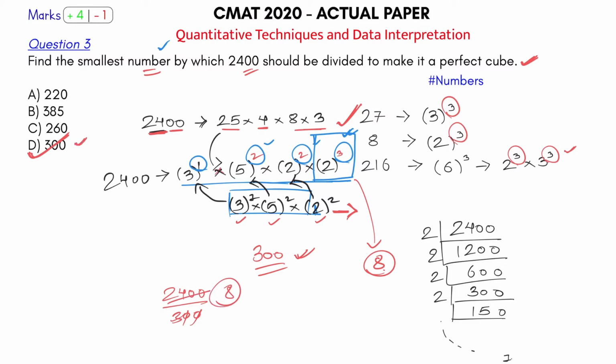Okay, check it with any other number. If you divide it by 220, are you getting a perfect cube? Let's check it. No, you're not. Okay, directly go from the options if you don't want to see the concept, that's okay. Directly go from the options. Divide this by 385. Are you getting a perfect cube? No.